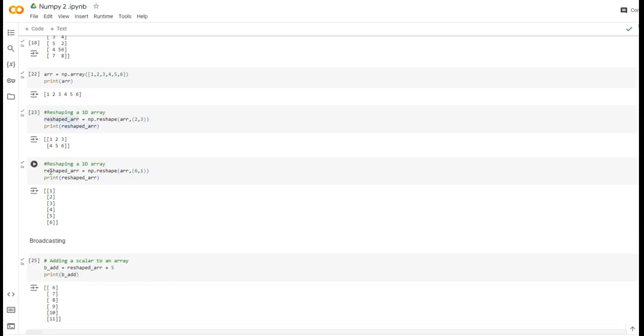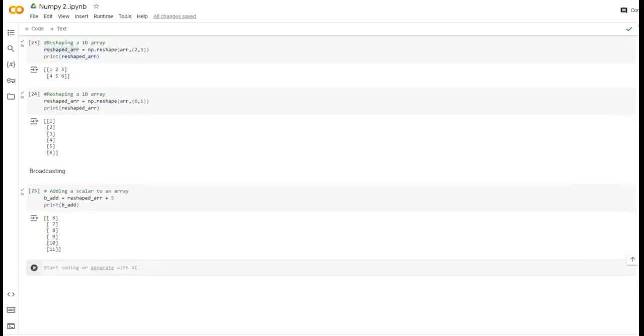I've given the same name, so it has taken the latest one. To all the elements it is adding 5. So 1 becomes 6, 2 becomes 7, like that. If you add a single number to all the elements in the array, that is scalar broadcasting.